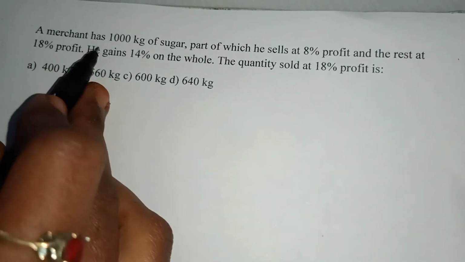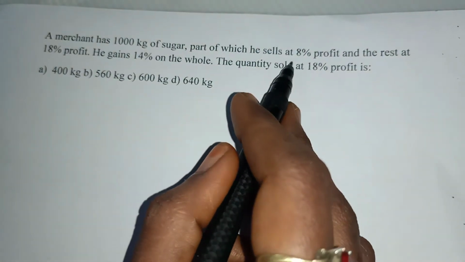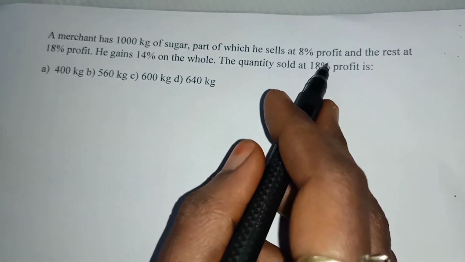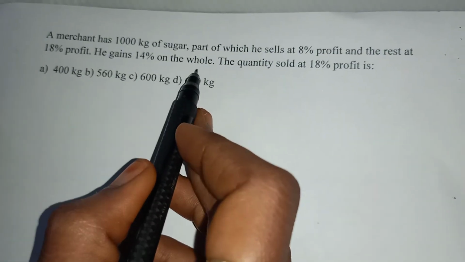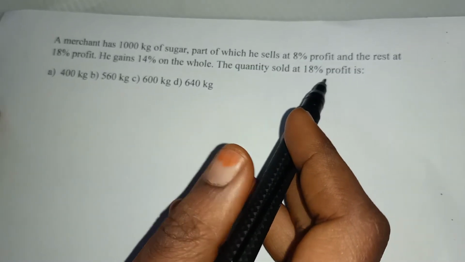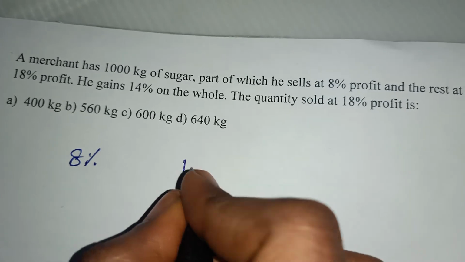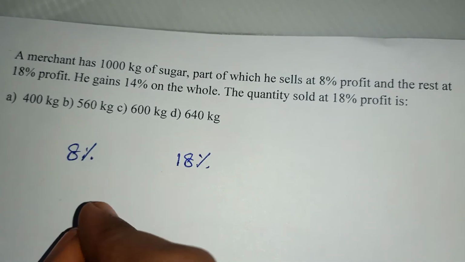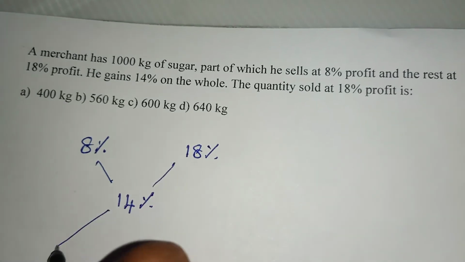A merchant has 1000 kilogram of sugar, part of which he sells at 8% profit and the rest at 18% profit. He gains 14% on the whole. The quantity sold at 18% profit is? So on one side it is 8%, on the other side it is 18%, and on the whole the center will be 14%. Just find the ratio of it.